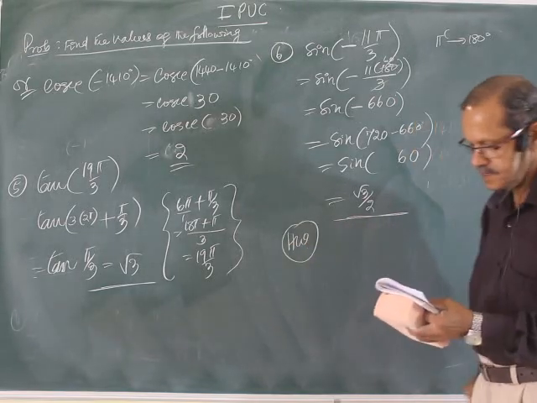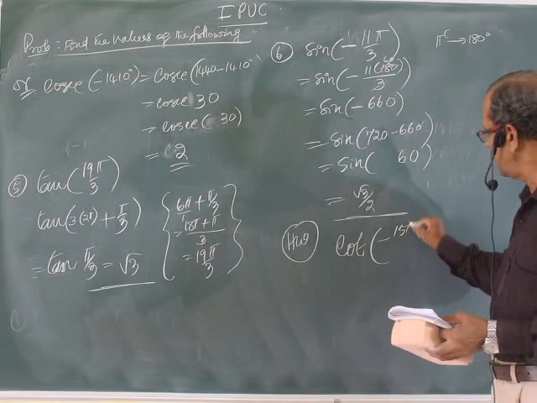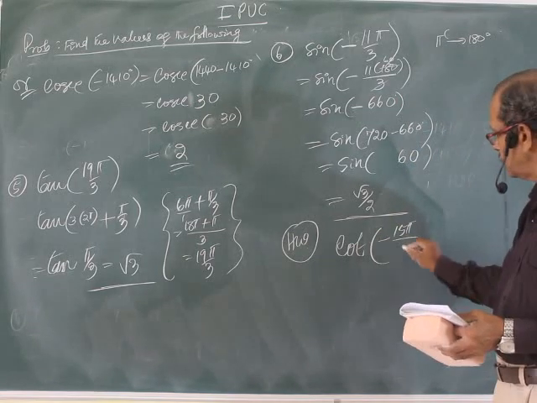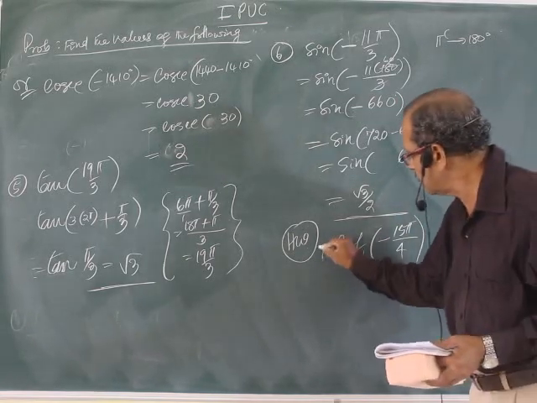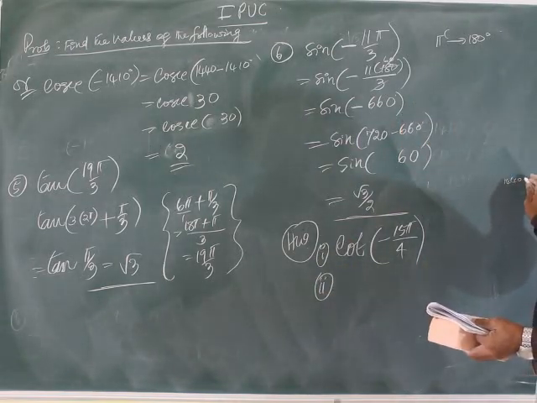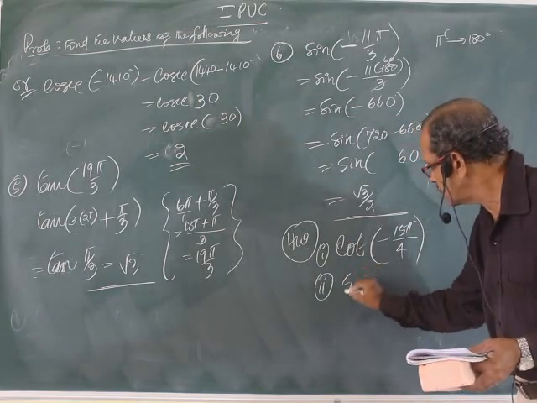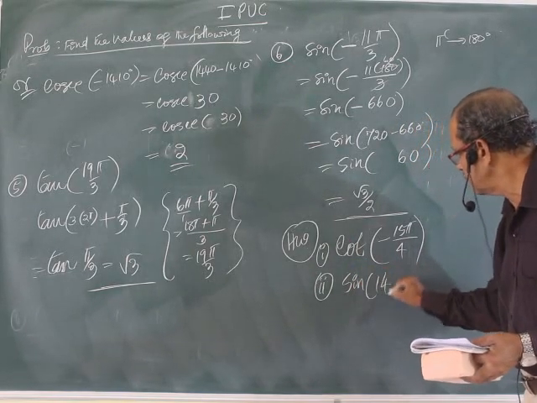Homework. First, cot of minus 15 pi by 4. Let me give you some more problems. Second, sine 1470.